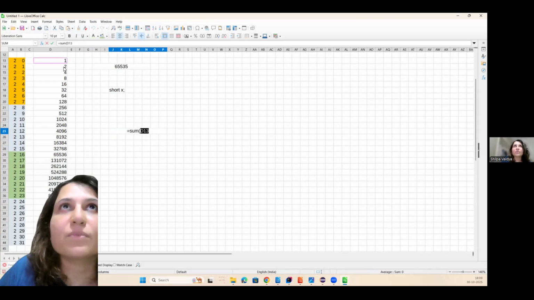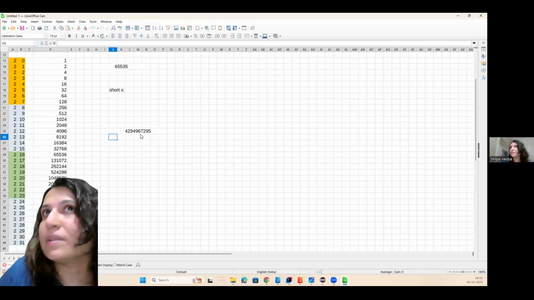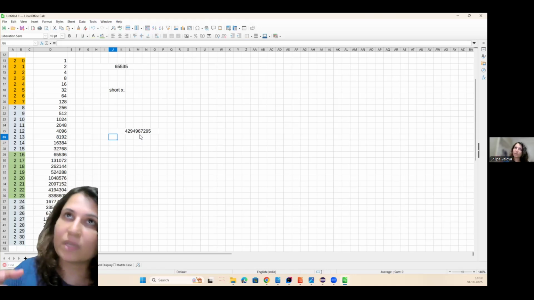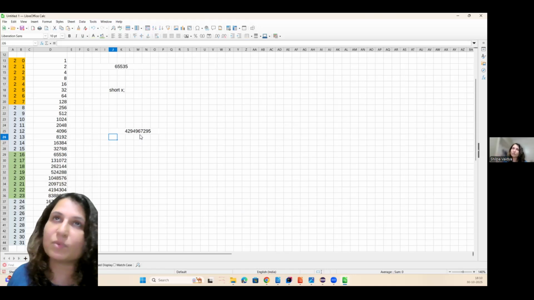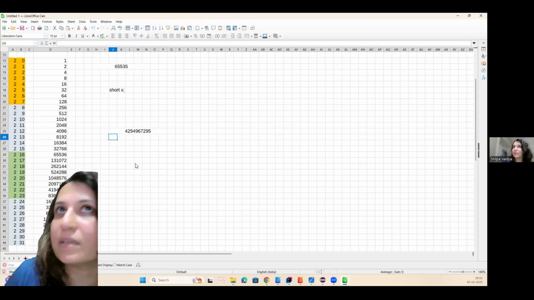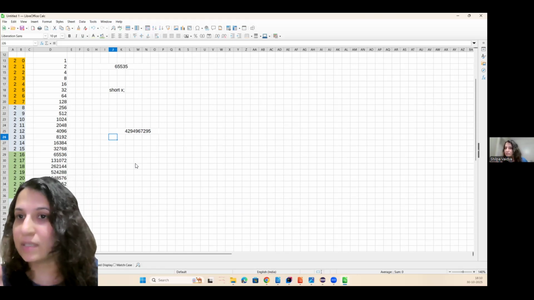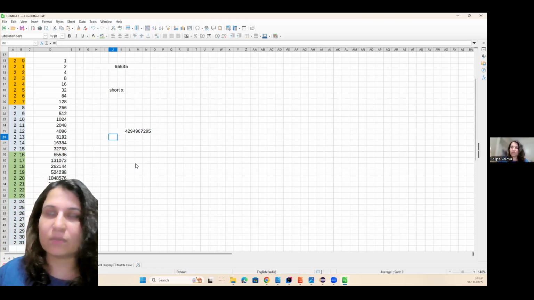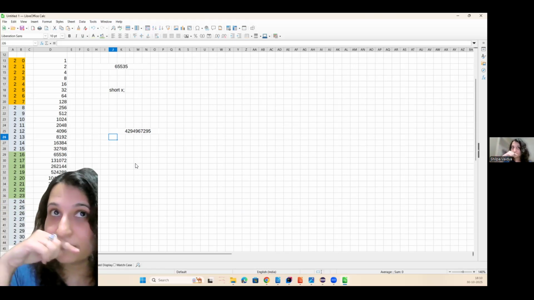The maximum positive value that you can store in an integer is this much. More than this is also not sufficient for most cases. If you notice, 1, 2, 3, 4, 5, 6, 7, 8, 9, 10, 10 digits are there, but your phone number starts with 8, 9, and all the stuff. So those things will not be included here.